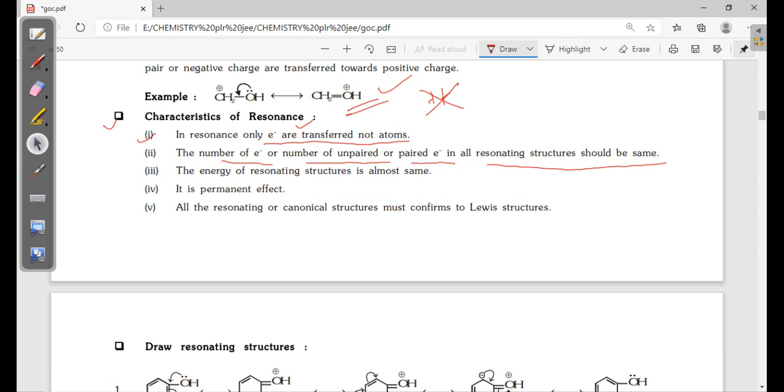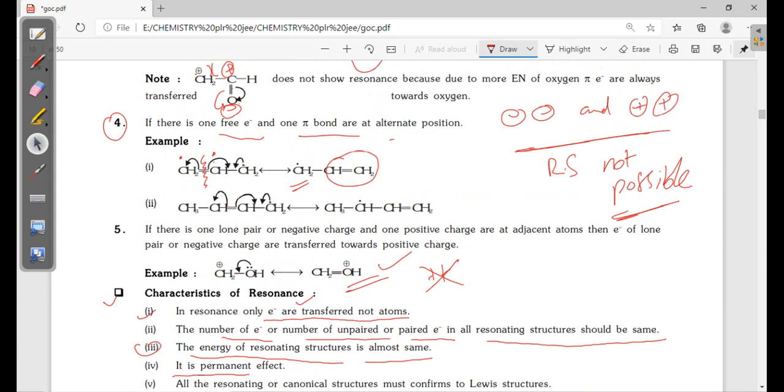Third point, the energy of the resonating structures is almost the same. It is a permanent effect. Of course, it is a permanent effect, in the benzene ring it is continuously roaming. All the resonating structures and canonical structures must conform to Lewis structure. See, this point again, the resonance structures have almost the same energy. The example is just here.